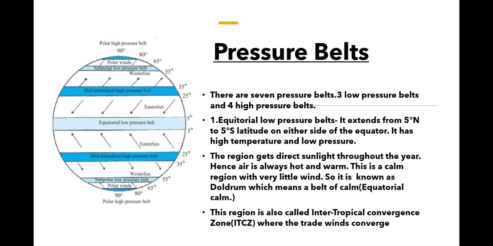You can see there westerlies. These winds blow from subtropical high pressure belts to subpolar low pressure belts. These are from southwest to northeast in the northern hemisphere and northwest to southeast in the southern hemisphere. The westerlies of the southern hemisphere are very strong over the oceans.